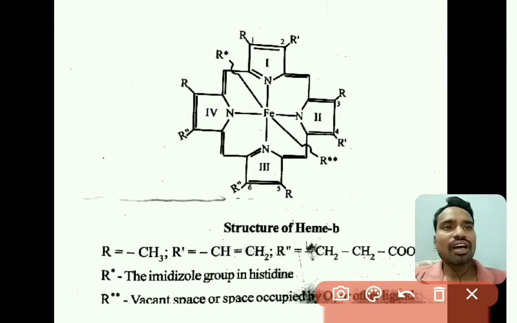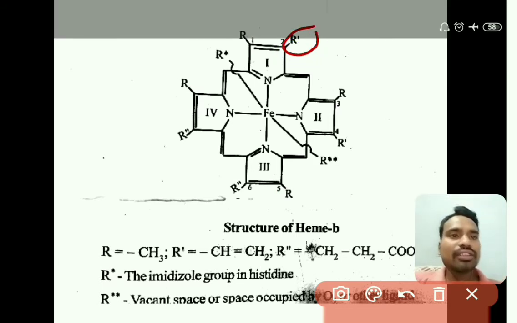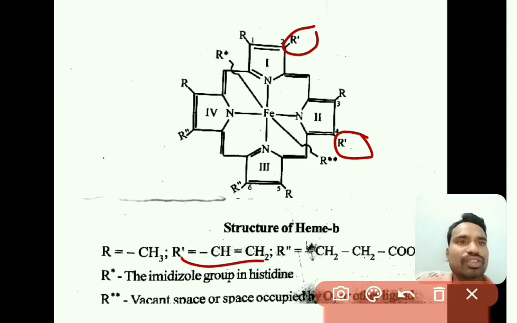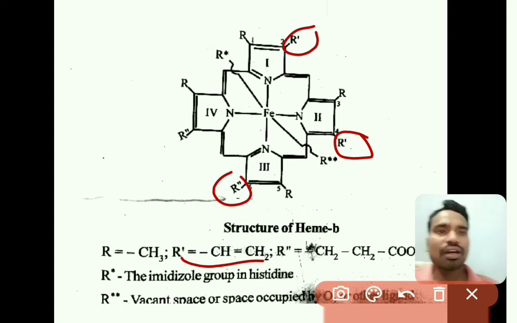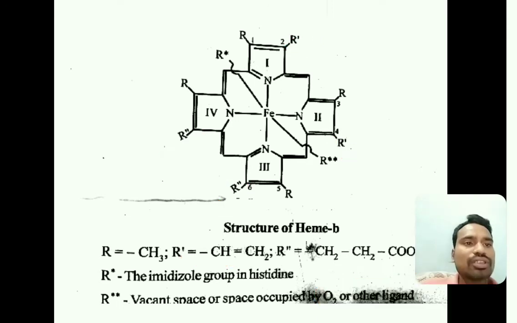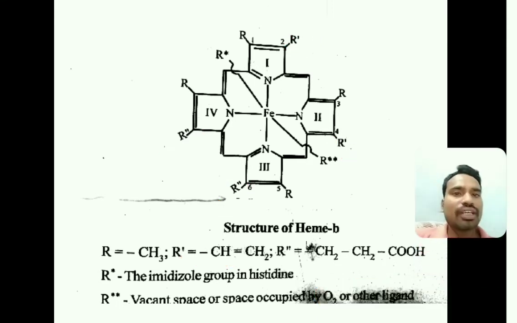The next one is R dash, and there is one more R dash. These 2 are the vinyl groups. And the R double dash, R double dash, these 2 are the propanoic acid groups.